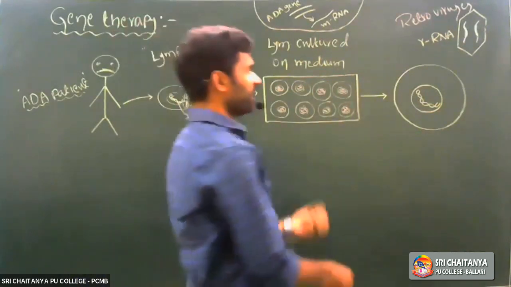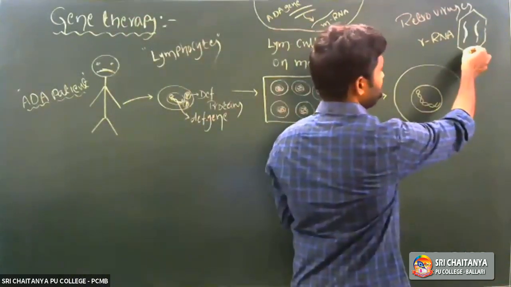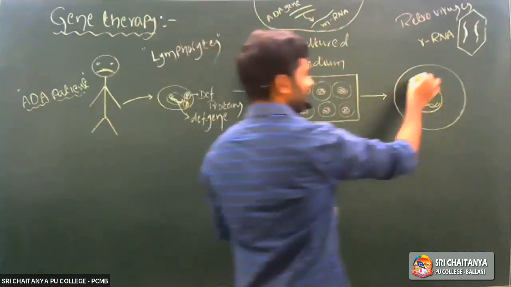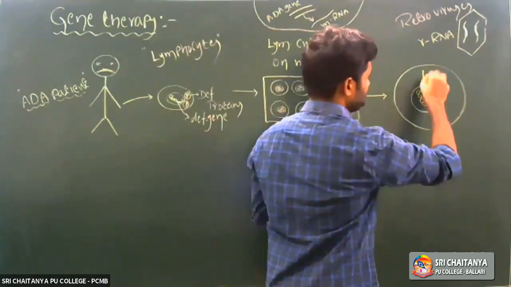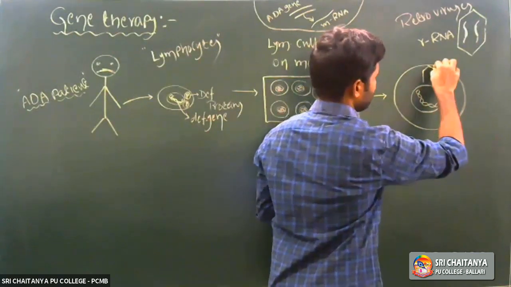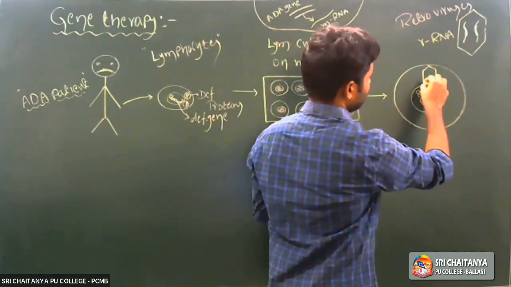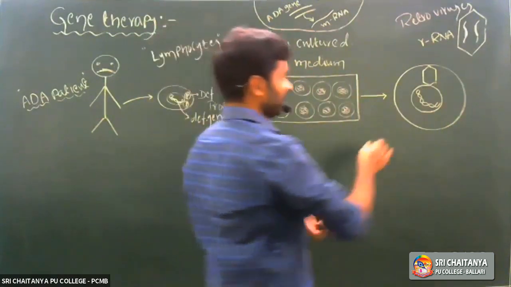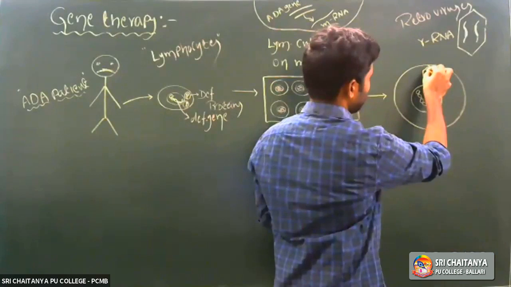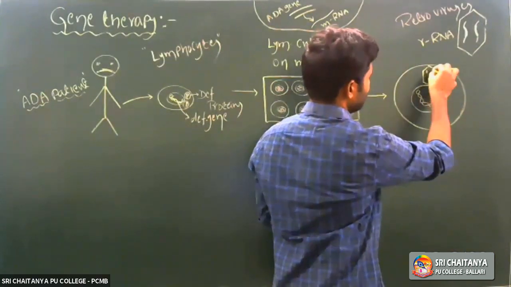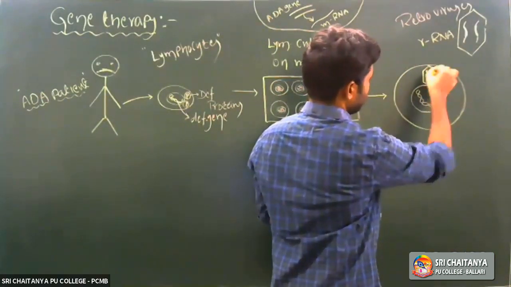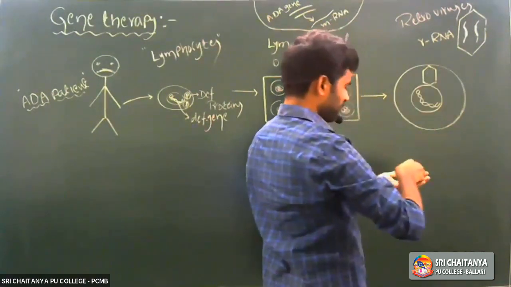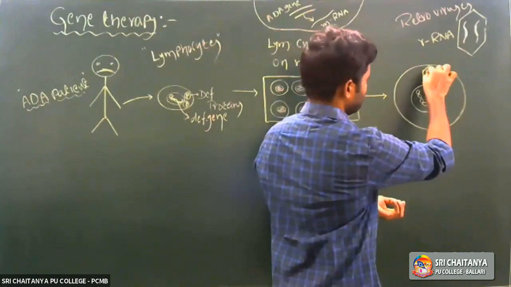Right? So that recombinant-RNA-containing retrovirus enters into the human cell. It is the retrovirus structure. Okay. Whenever the retrovirus enters into the human cell cytoplasm, the protein coat is completely disintegrated or disappears.